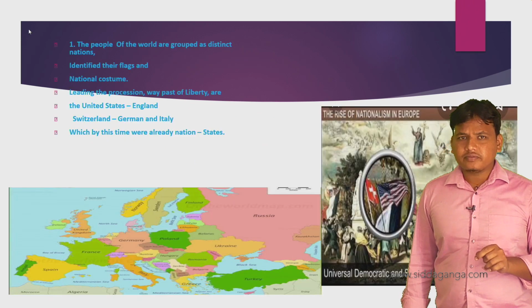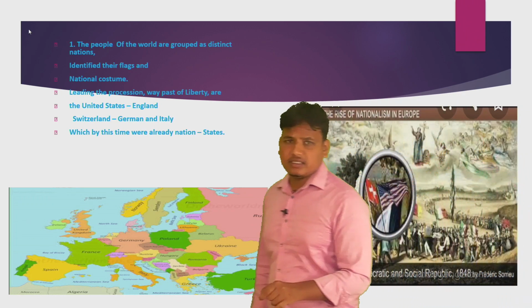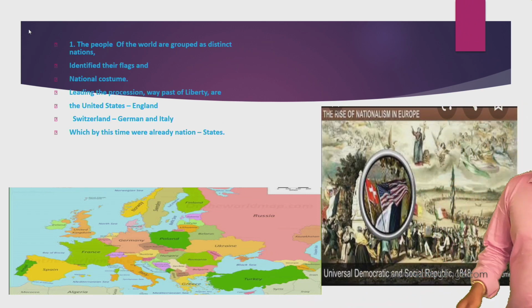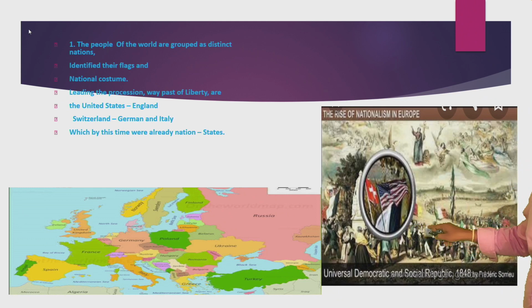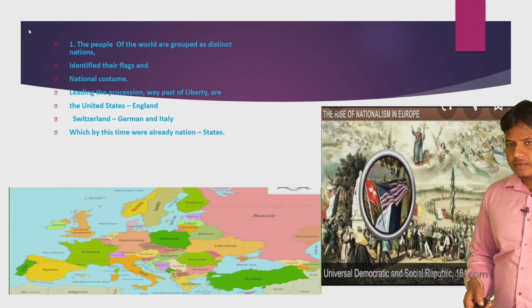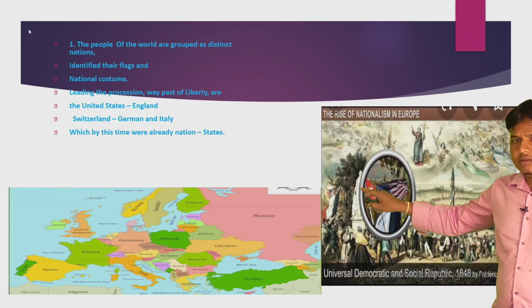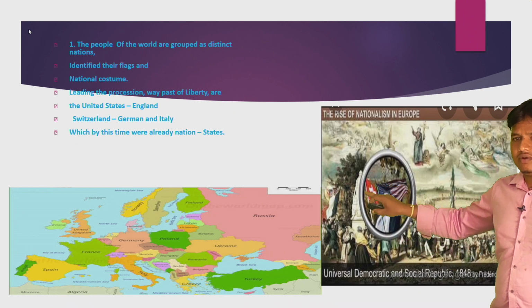And next, the people of the world are grouped as distinct nations. Next you have to look at the first aspect, the people marched in a long train. You have to look at this: the people of the world are grouped as distinct nations. There are a number of nations. The first one is